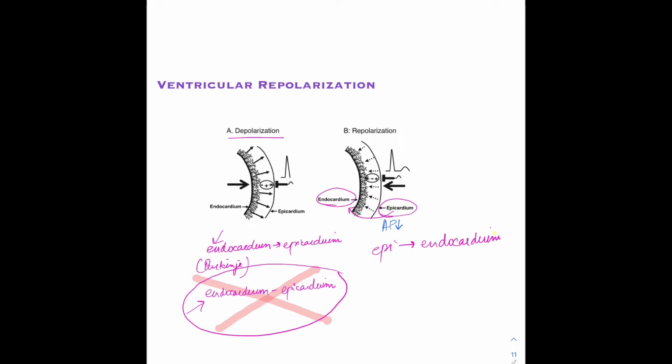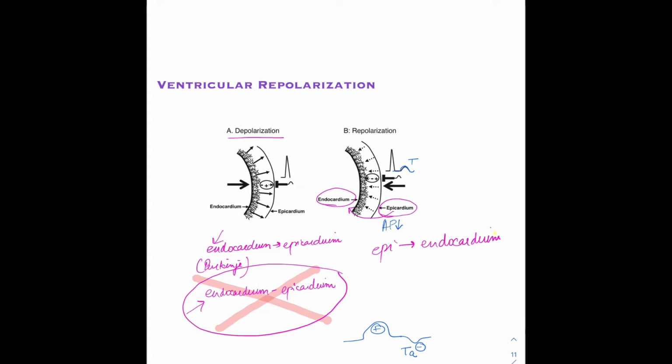Now, this is important to know because this is the reason why we have a positive deflection of the T wave. Whereas when we talked about the atrial repolarization, in which we talked about the Ta wave, which represented the atrial repolarization, the repolarization vector was in the opposite direction of the depolarization vector.